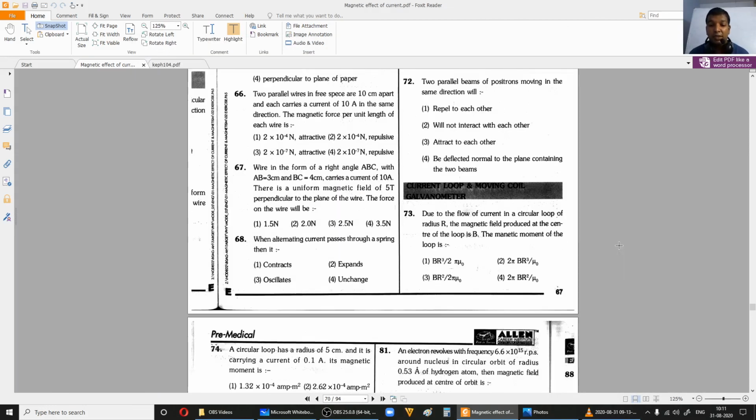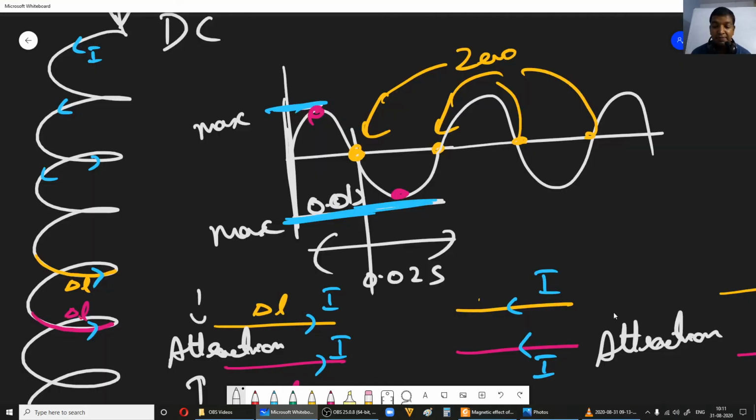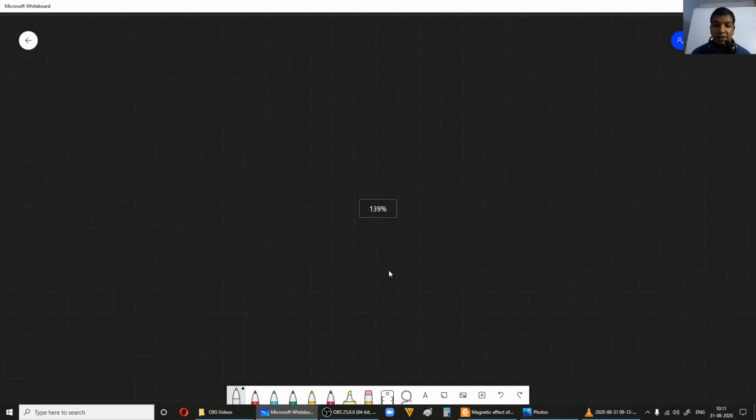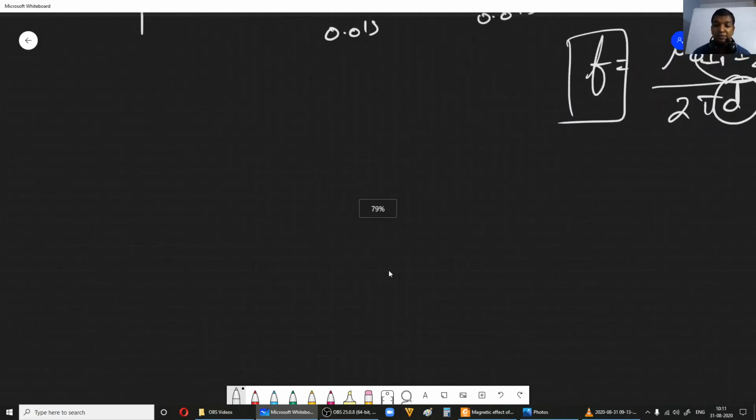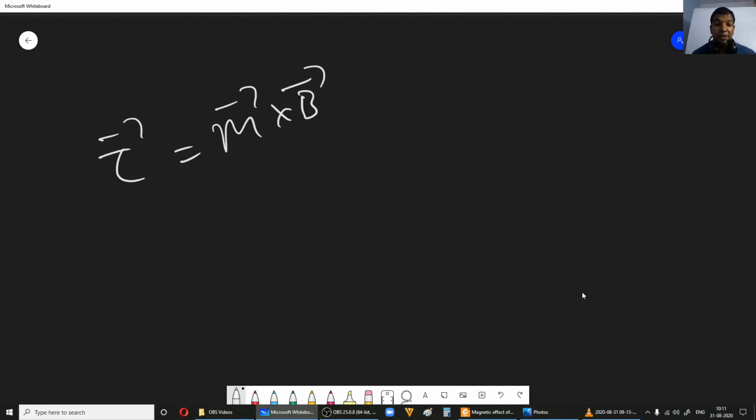Now the next topic is current loop and moving coil galvanometer. This is easy. You need to understand how to convert a galvanometer to a voltmeter and an ammeter. Please recall that. Here mostly we'll be using the torque, which is given by M cross B. We have seen this numerous times. One more thing is potential energy, the potential energy of a dipole.